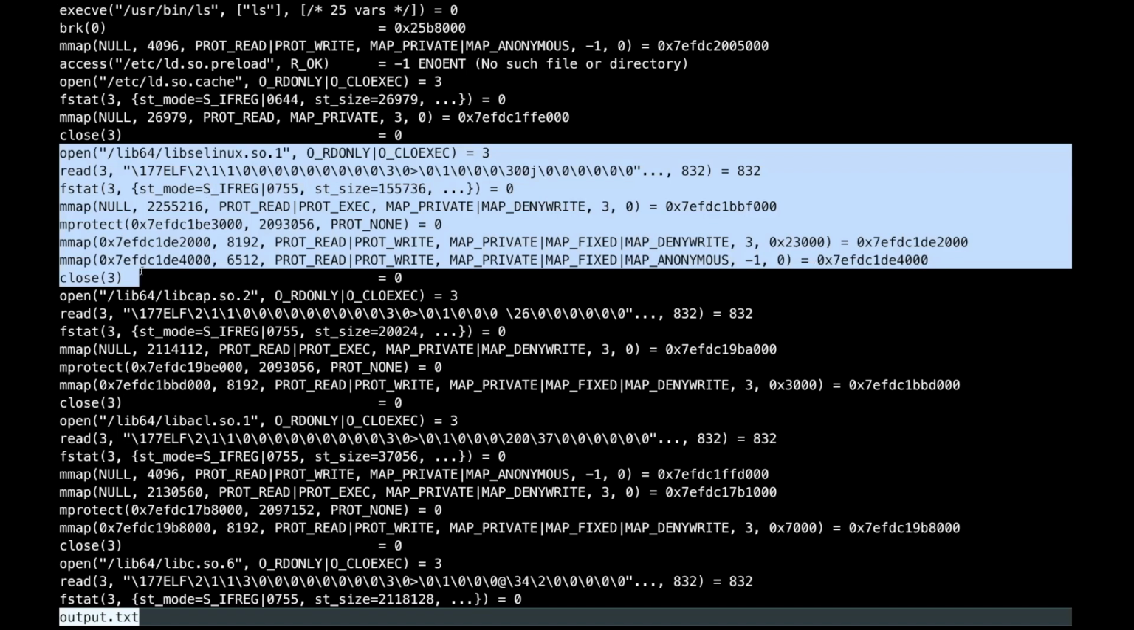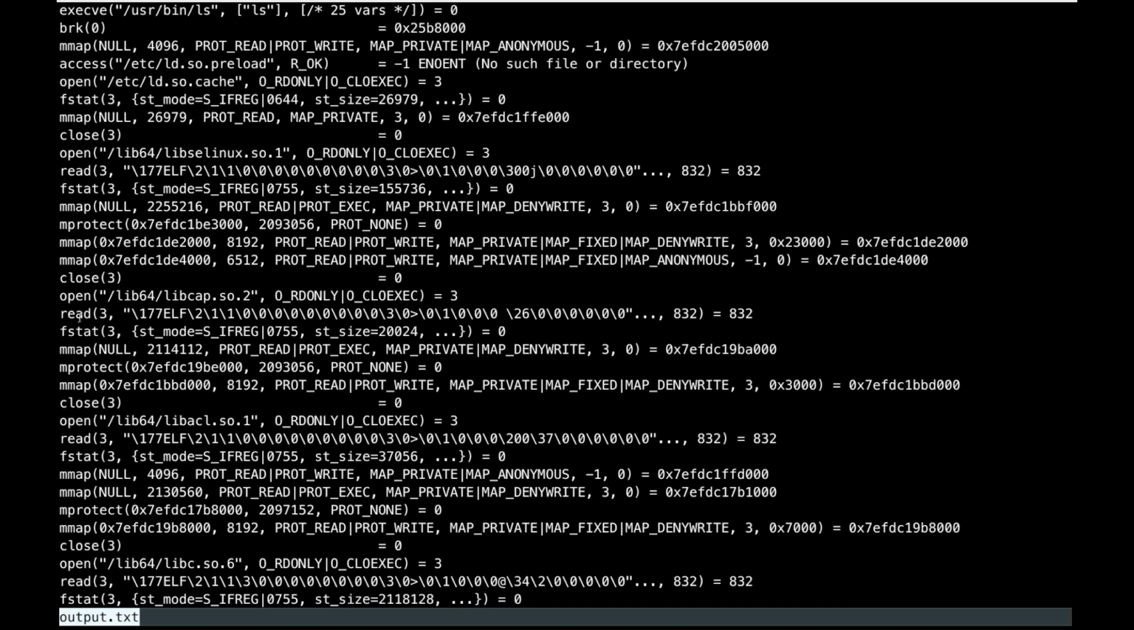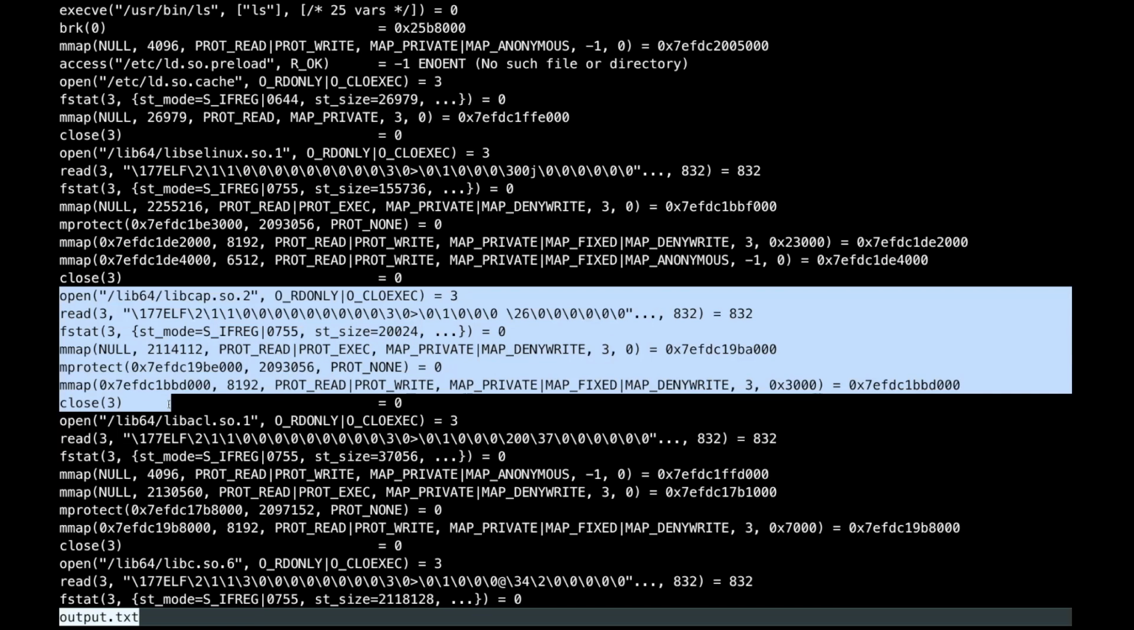When you run the program /usr/bin/ls, it will first try to load all the shared libraries on which the ls program depends. First you can see it is trying to load the libselinux shared library into the virtual memory of ls. This whole code is for loading that: opening the file, reading the file, creating the virtual memory, and then closing the file. Similarly, this will happen for all the libraries. For example, this is for libcap.so.2, and it will keep happening for other libraries as well.